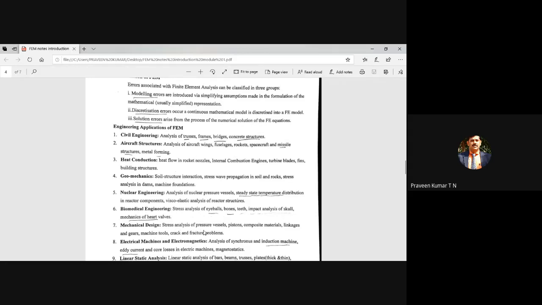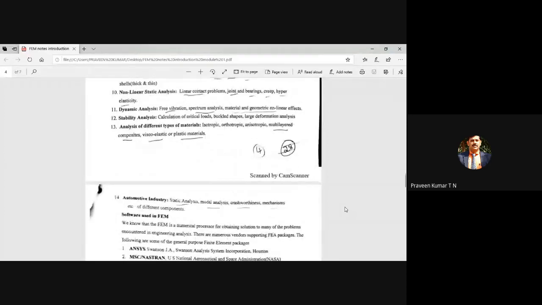Mechanical design, already you are familiar: the vessels, pistons, composite material, linkages, gears, machines, etc. Then dynamic analysis, which you are going to study again in module 5: the free vibration, spectral analysis, material non-linear, linear effect, and the stability analysis, especially for tall buildings and long structures like poles, etc. Suddenly it may buckle or it may undergo large deformation.